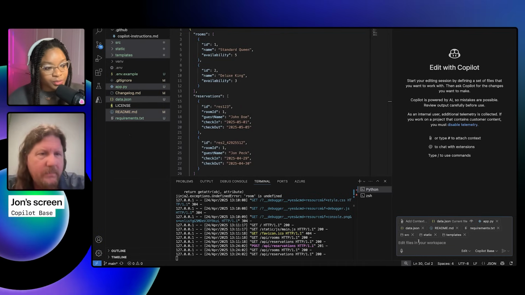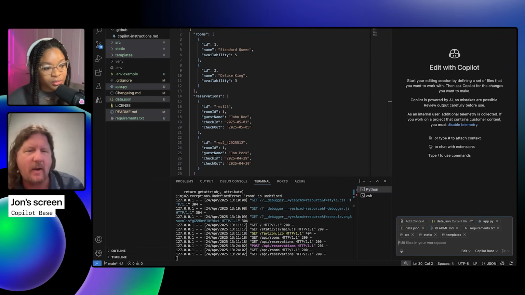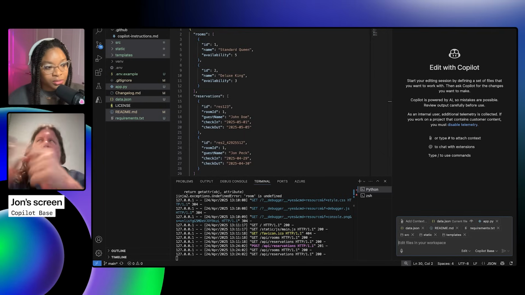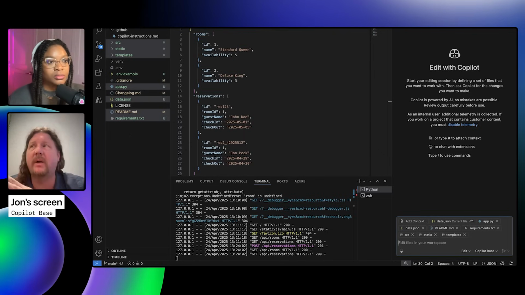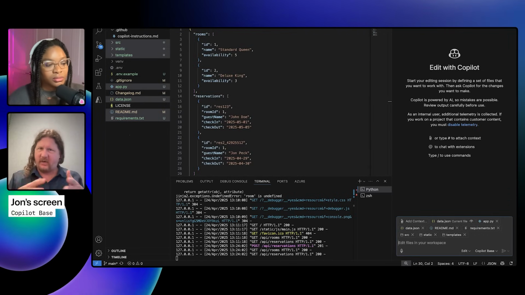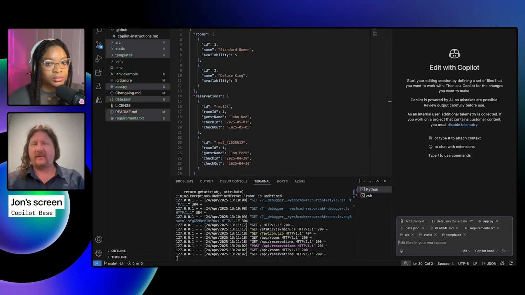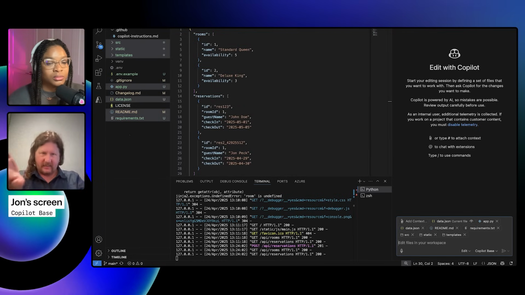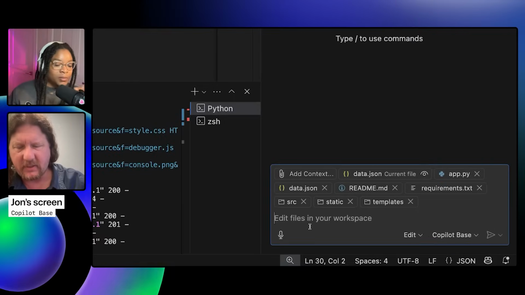There we go. Also, @workspace doesn't work, right? We can show that in ask mode. In ask mode, if you just want to include everything, you can say @workspace and then basically give it access to all the files inside the VS Code workspace. But in edit mode, that's not available. It's explicit addition, as you said, of the file. Okay. So I'm just going to tell it to do things.